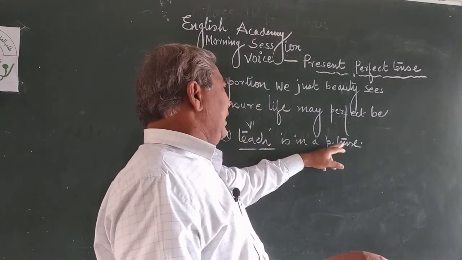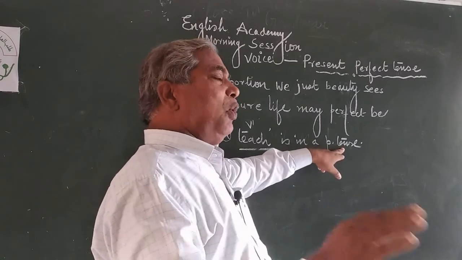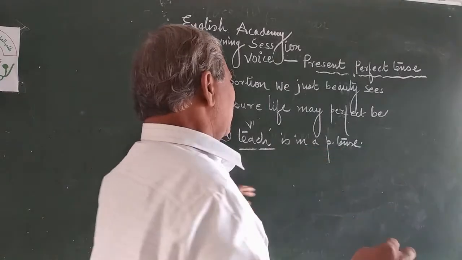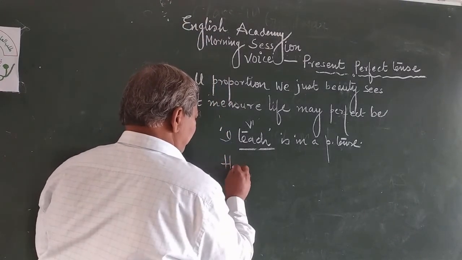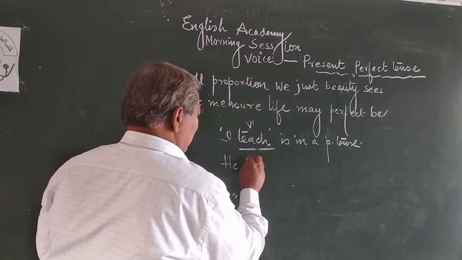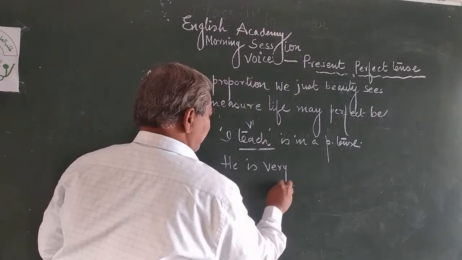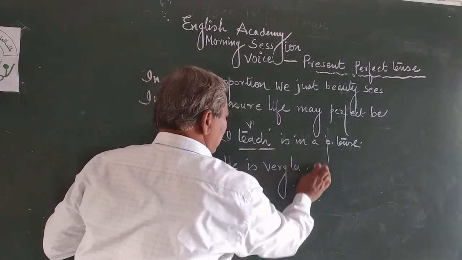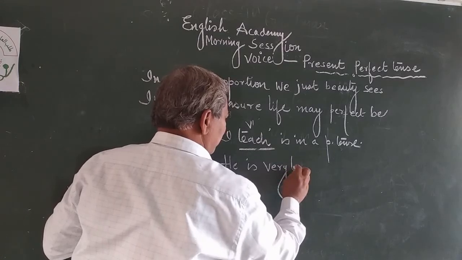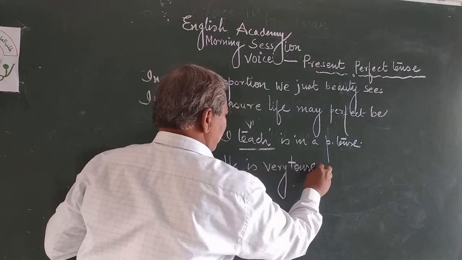Now this tense is used as an adjective also. Same word, tense. He is very tense. Full stop.